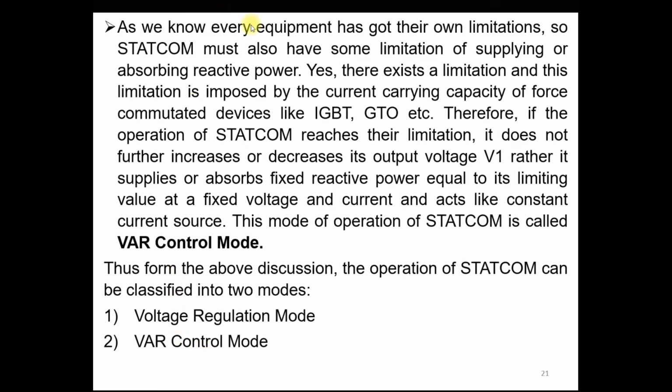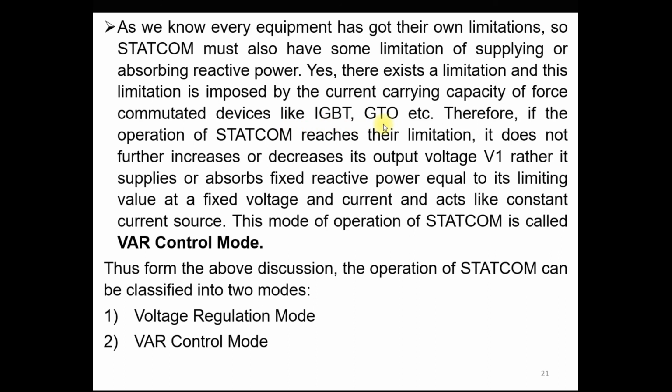As we know, every equipment has its own limitation. So the STATCOM also has some limitation in supplying or absorbing the reactive power. This limitation is imposed by the current carrying capacity of the force commutated devices like IGBT and GTO.